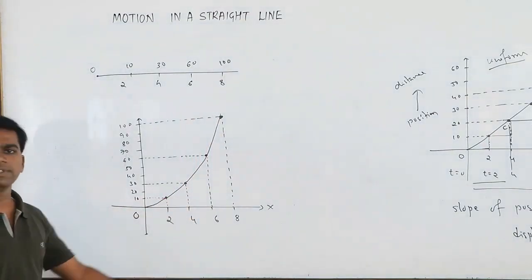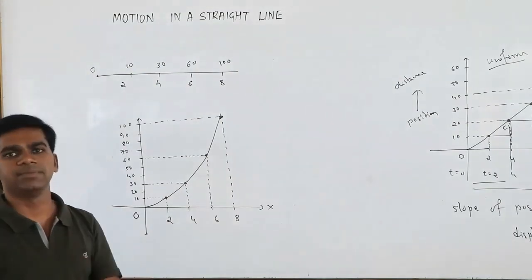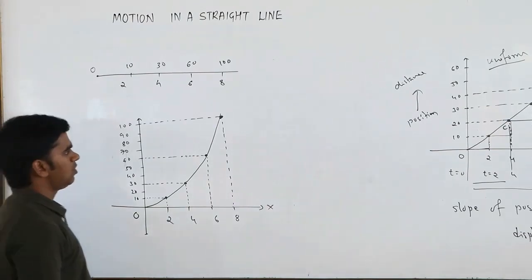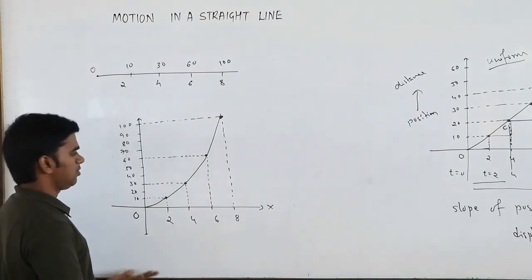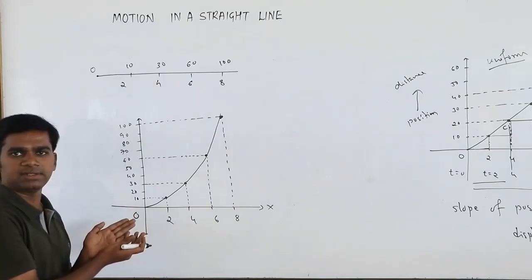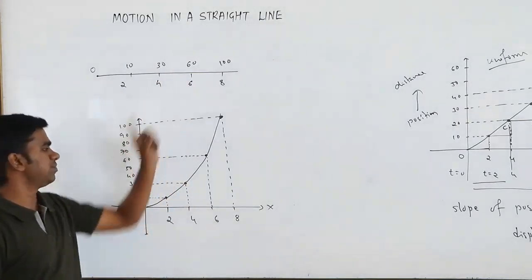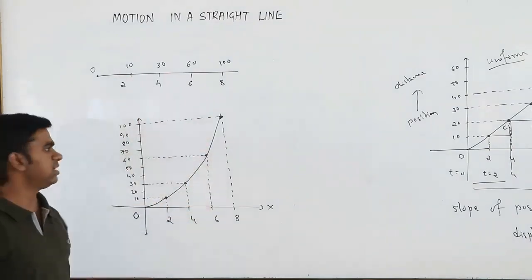Now if the graph is not a straight line, it means velocity is not the same, which means it is not a uniform motion. Okay. So by looking at the graph, what you can understand is that it is of variable velocity. Velocity is increasing, velocity is constantly increasing. Okay.